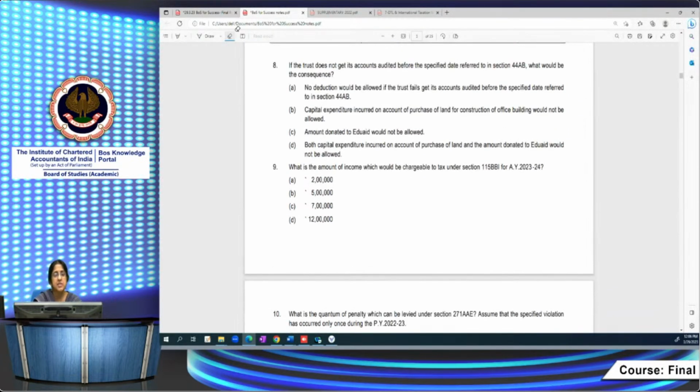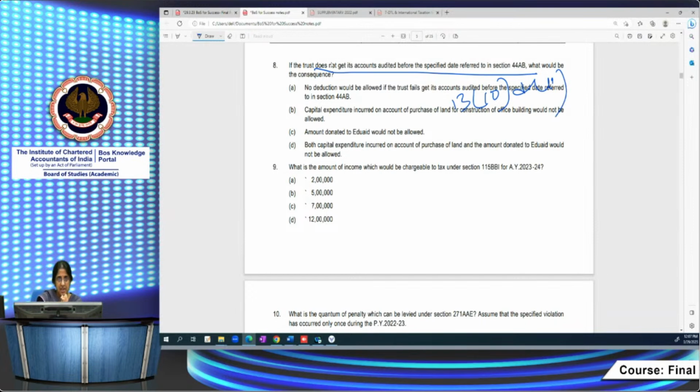The next question is, if the trust does not get its accounts audited before the specified date, what would be the consequence? So this is one of the specified violations attracting 1310. There are 4 violations, 1310 and 11.